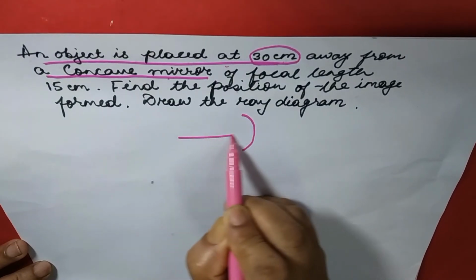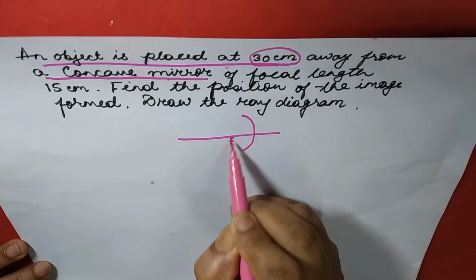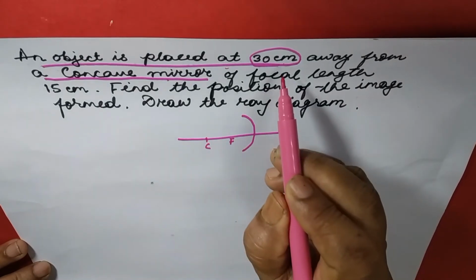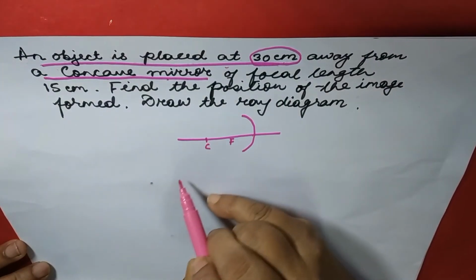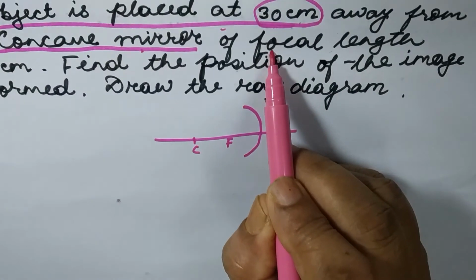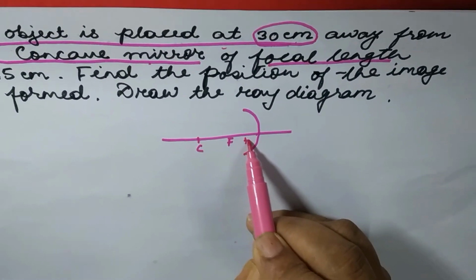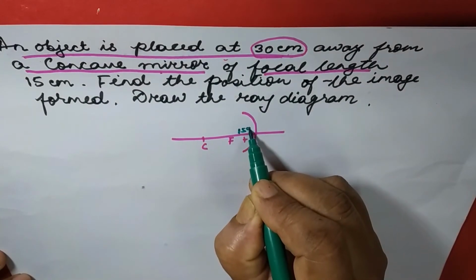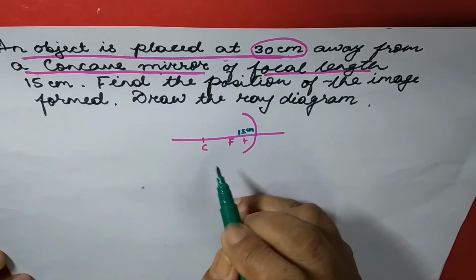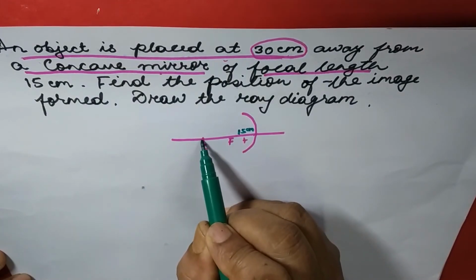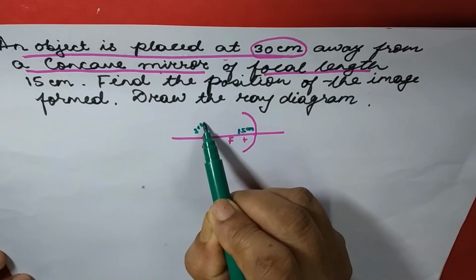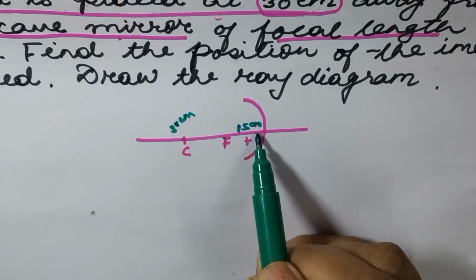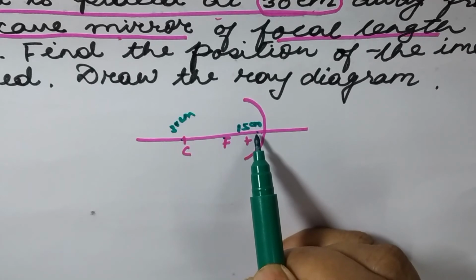For the ray diagram, this is the concave mirror, this is the focus, and this one is the center of curvature. Now, the object is 30 centimeter away from the pole. Next we have to see the focal length. What is the focal length? It is 15 centimeter. Therefore this distance will be 30 centimeter, as you know that focal length is half of the radius of curvature.